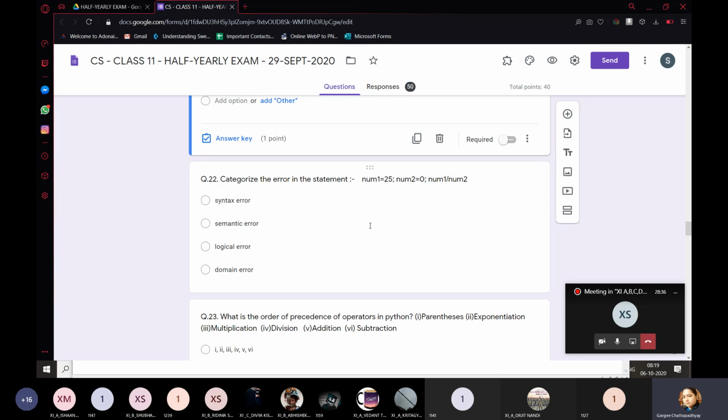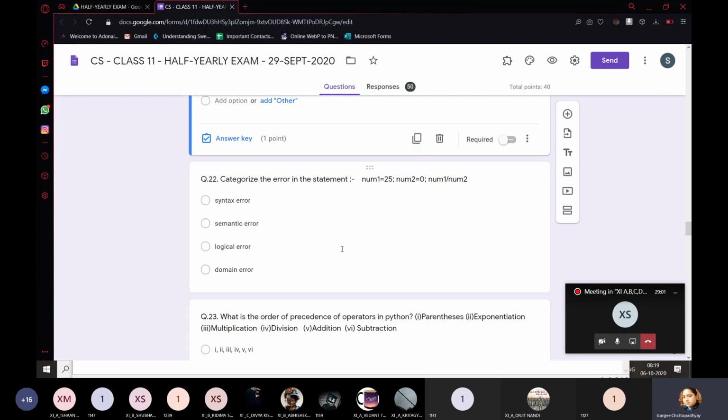Okay. And in that case, divide by 0 error will come under what? It will come under logical error, or it can also come under your okay, I'm going to leave this question right now. Don't worry about this. If there is some discrepancy, the marks would be adjusted for this.